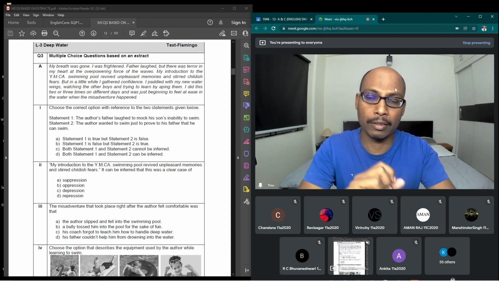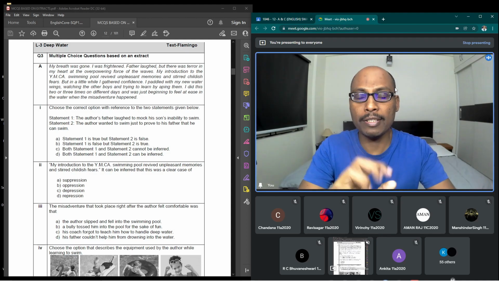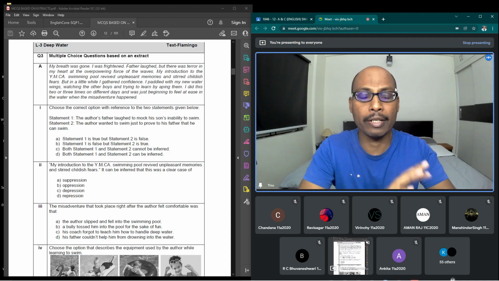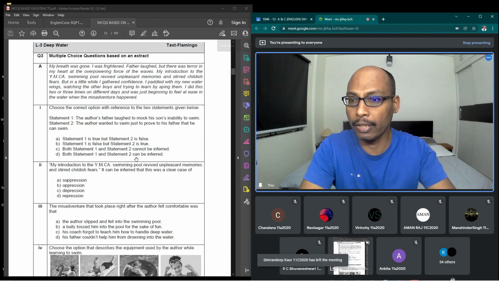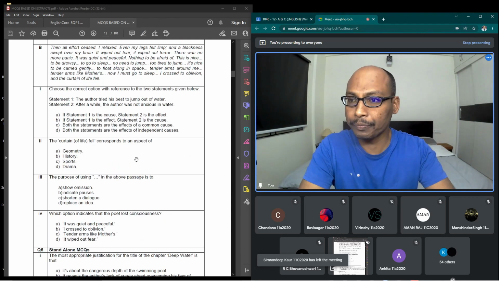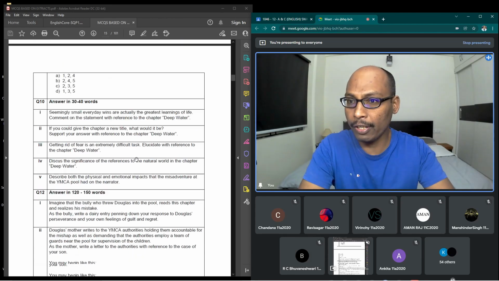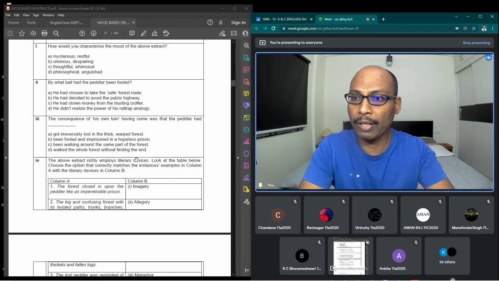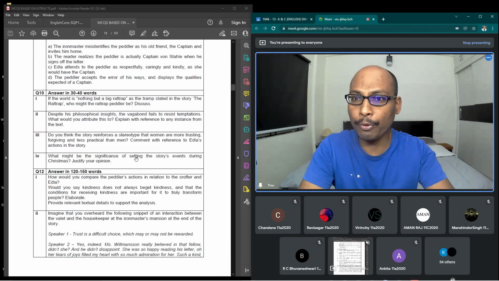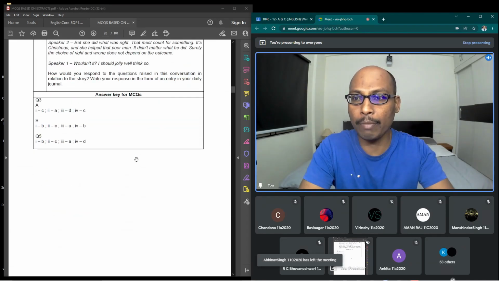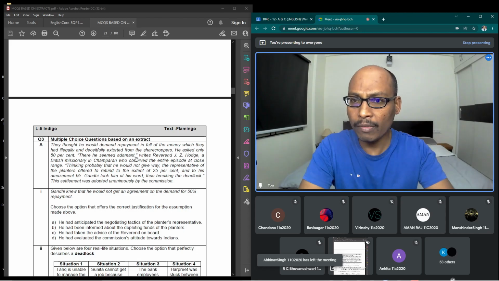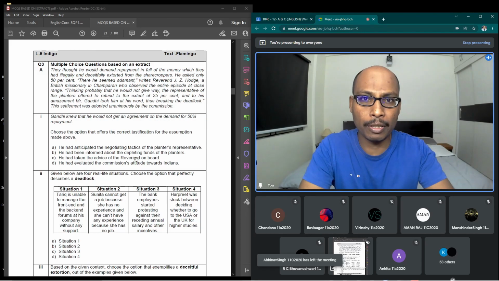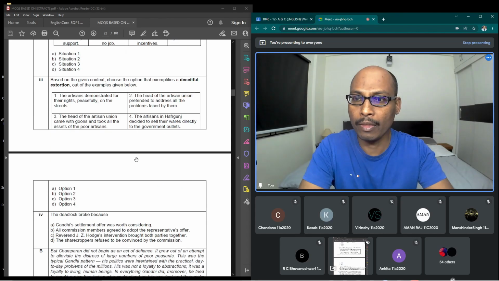So the main theme of the story is how to overcome the fear or terror in the mind. So that is about Deep Water. Now you practice the questions, and now let us go to the poetry. Poetry is not that difficult, so we'll complete the poetry very quickly. The first poem is My Mother at 66, written by Kamala Das. Okay, so what is the story of this poem? Anybody like to quickly summarize?